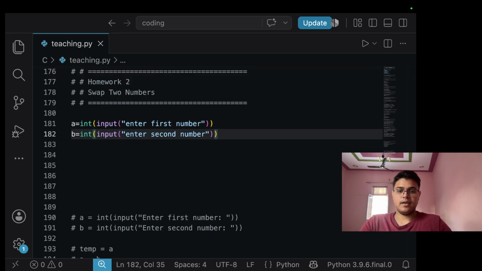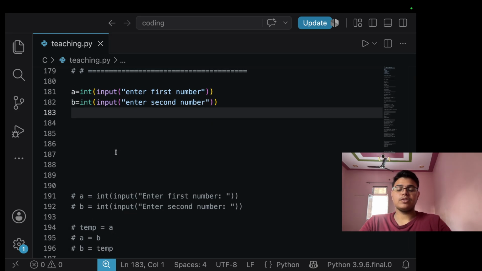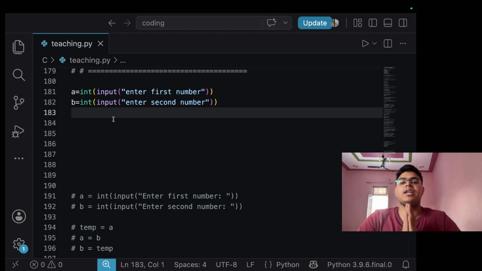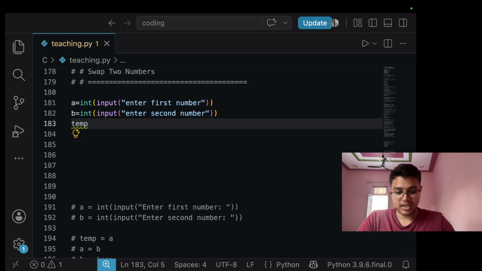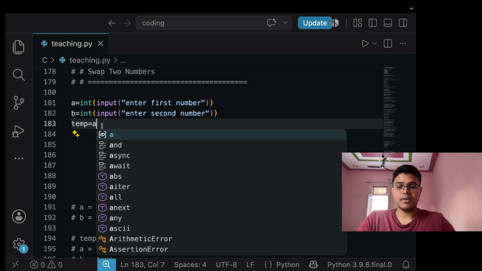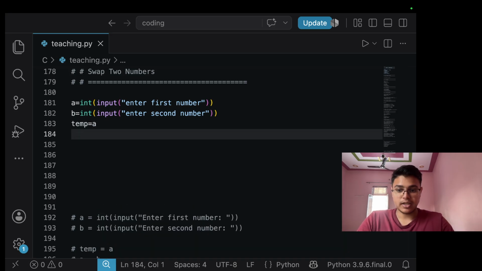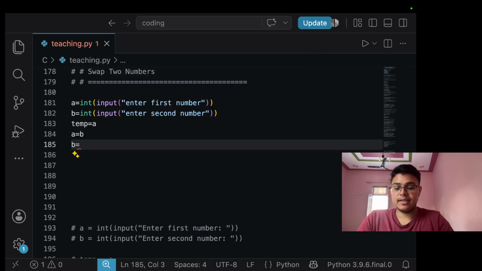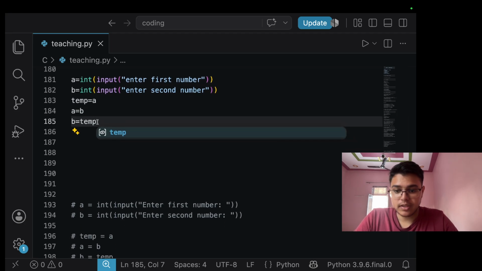Okay, now for swapping we have to think about this. For swapping we will take a in a variable, then change a to b, and then put the old value into b. So for that we will take temp as a variable and assign a to it. So temp becomes a. Now we make a equal b, and now b is temp. So these three lines do the swapping.